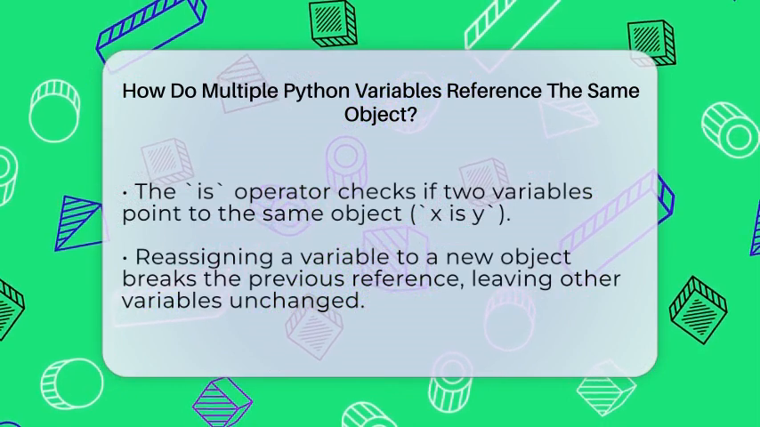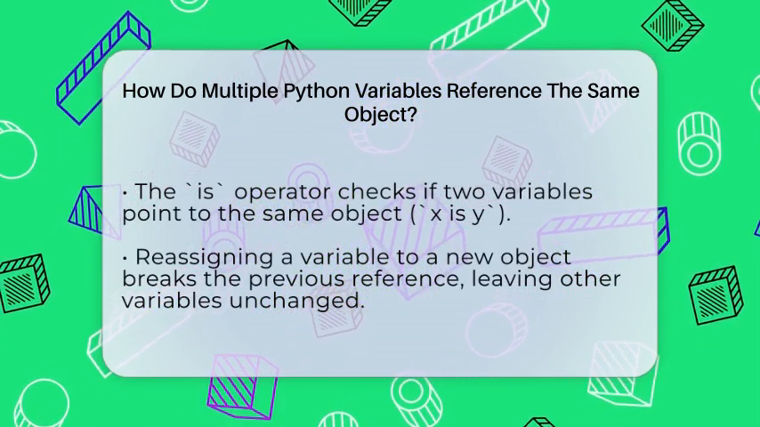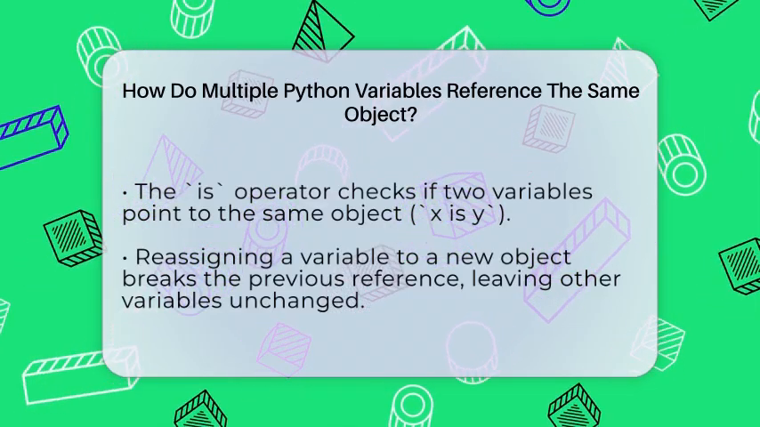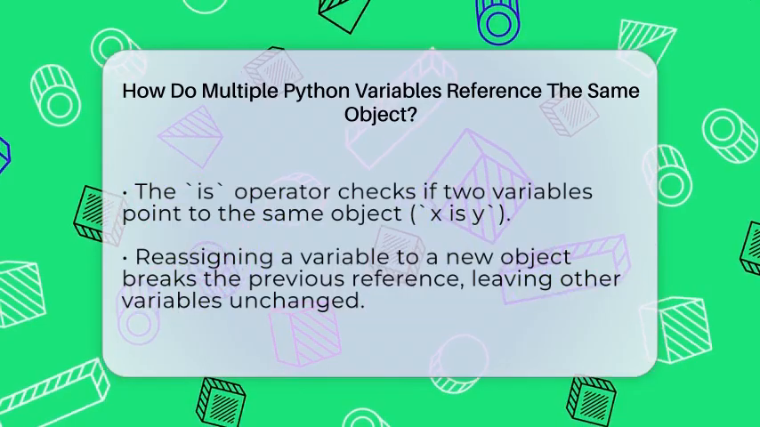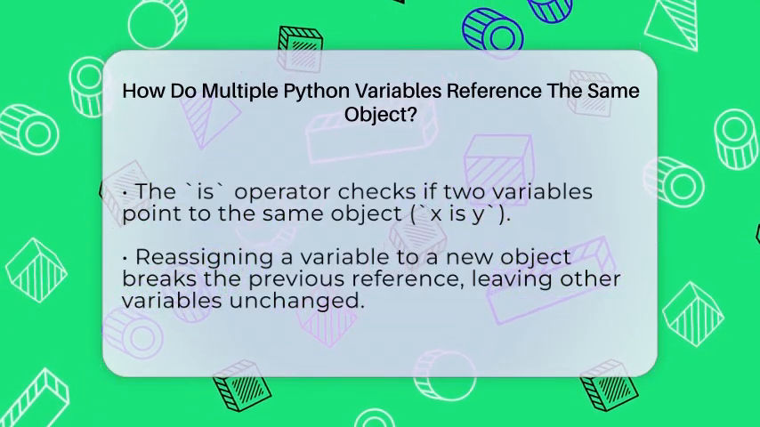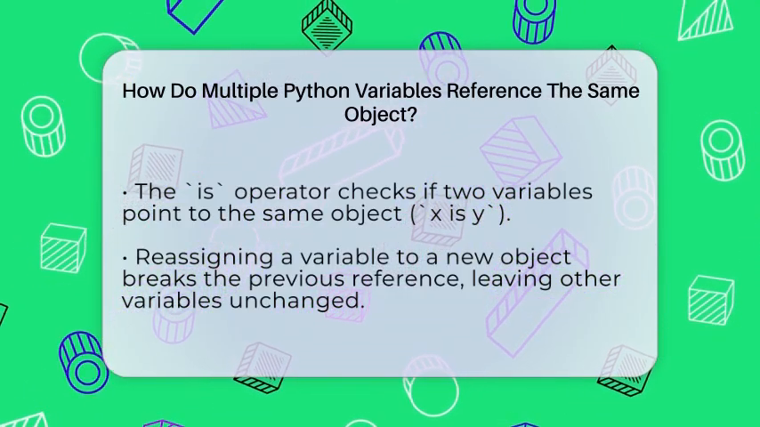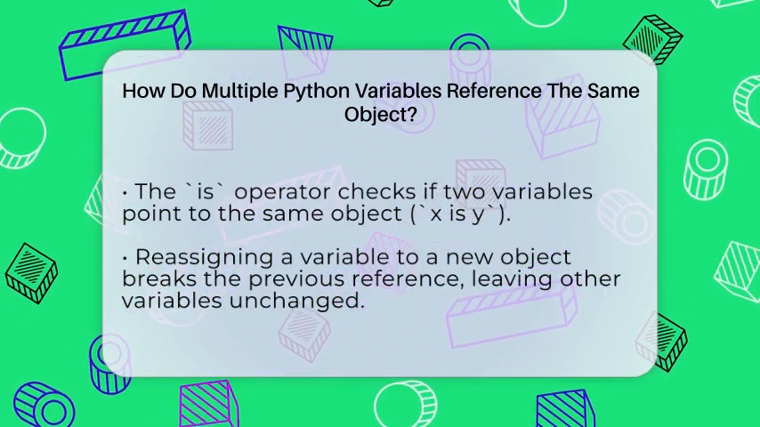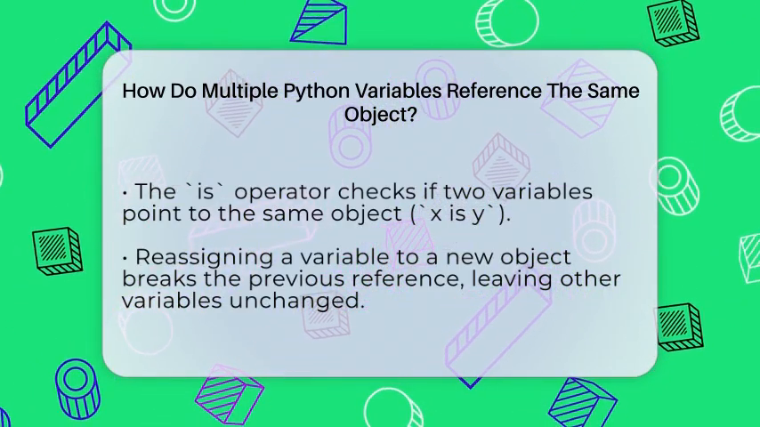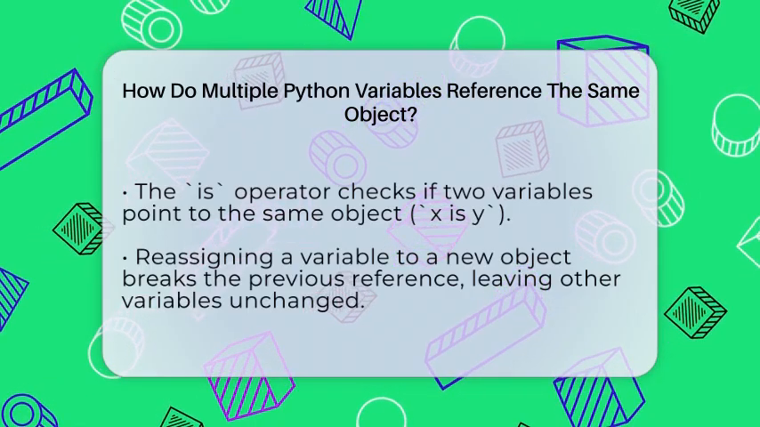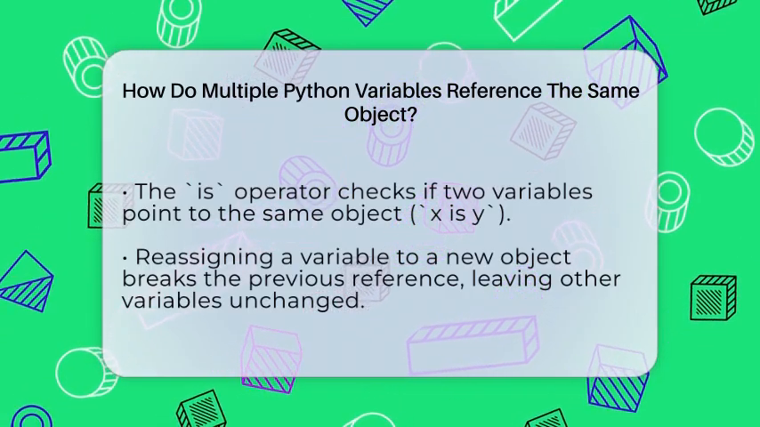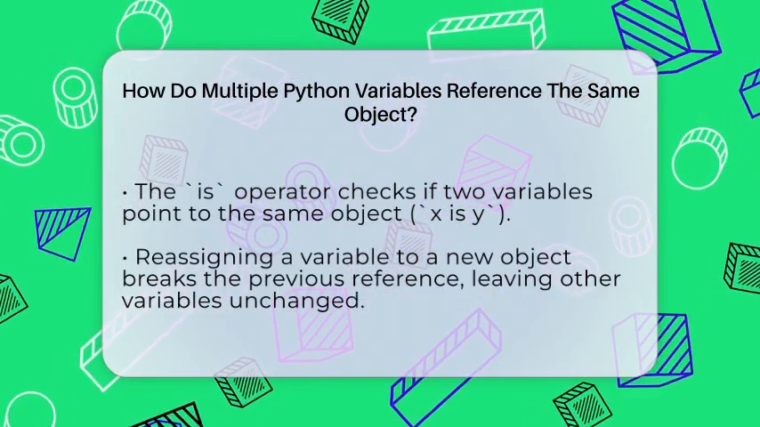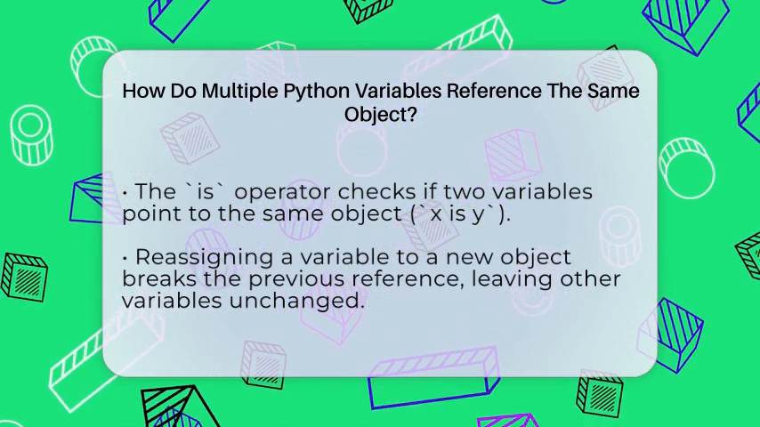When you reassign a variable to a new object, it stops referencing the old one. For example, if x equals 5 and y equals x, then you set x to 10, x now points to a new object with 10, but y still points to the original 5. Python manages memory automatically. When no variables reference an object anymore, Python's garbage collector frees up that memory. This means objects only stay in memory as long as they are referenced somewhere in your code.